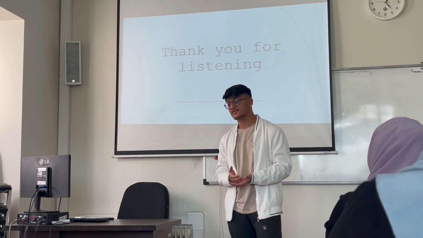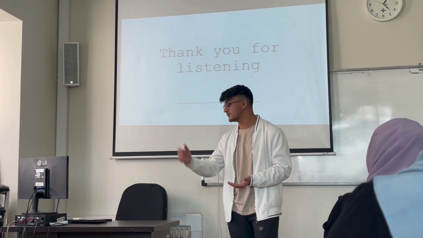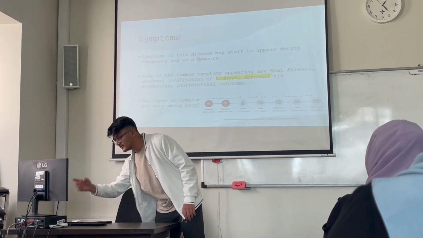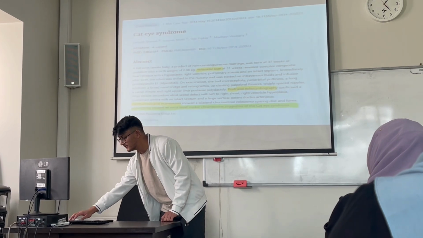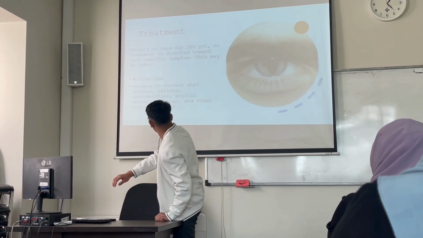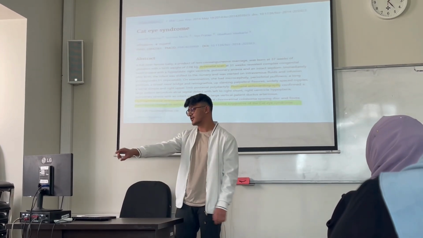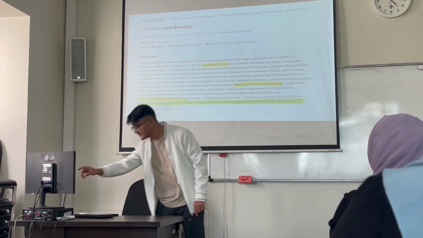But other than that, there are also the other symptoms I've mentioned. I can show you even the case study. If you read this case study, look at how many defects there are.